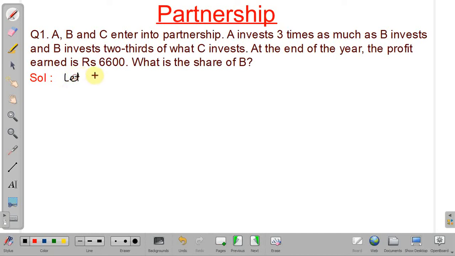Let C's capital equal rupees X. So what will be B's capital?